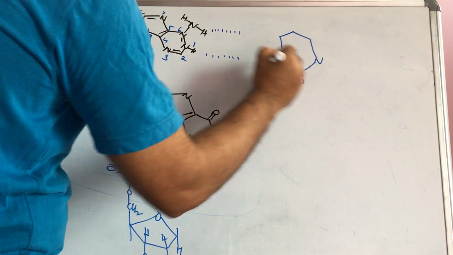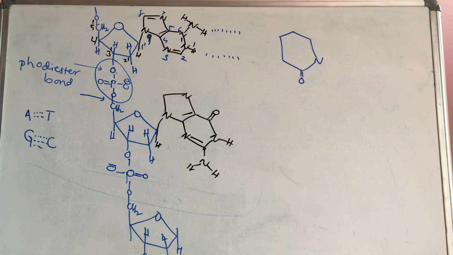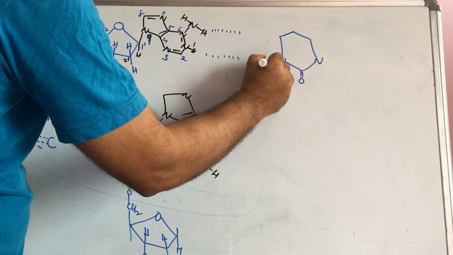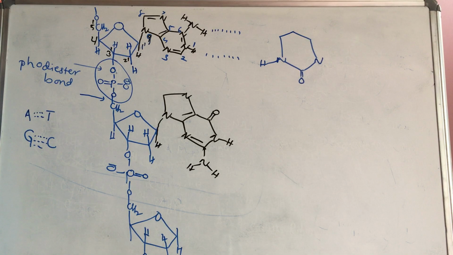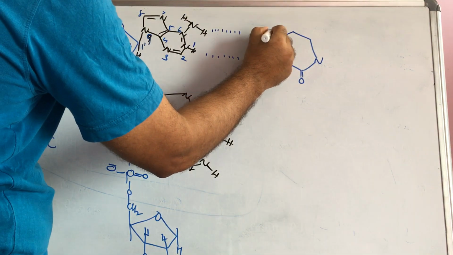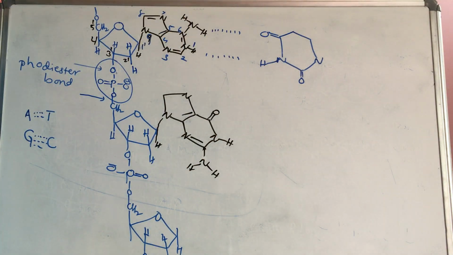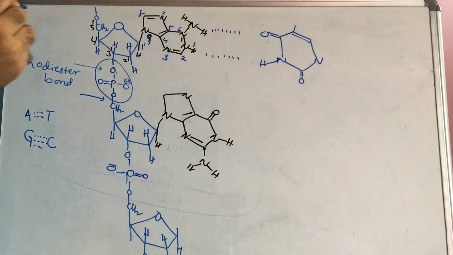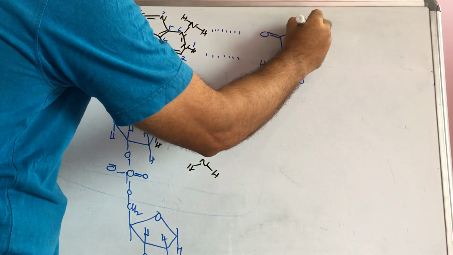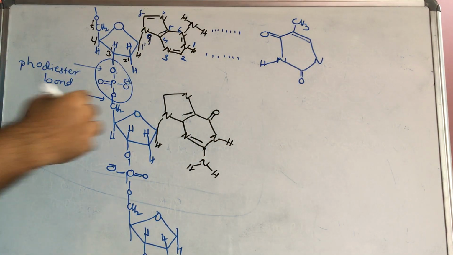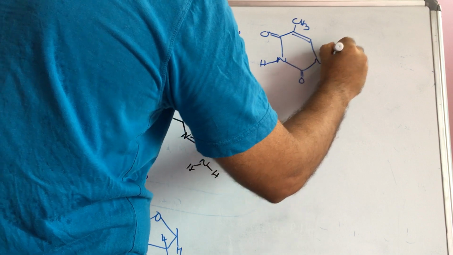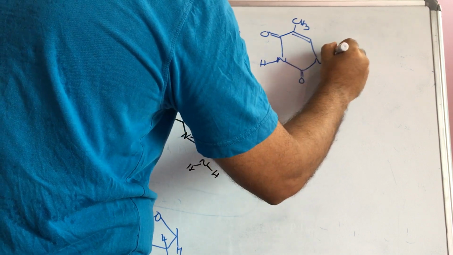Then here double bond O. And next here nitrogen, then hydrogen. And next here double bond O. Next here CH3. The remaining part is bonded with the pentose sugar, like this.